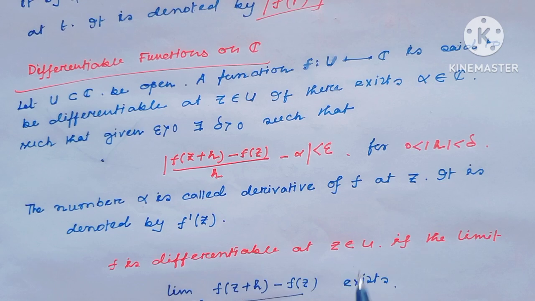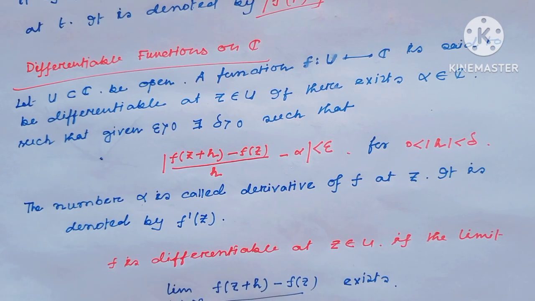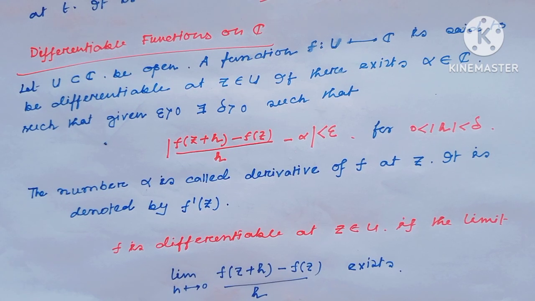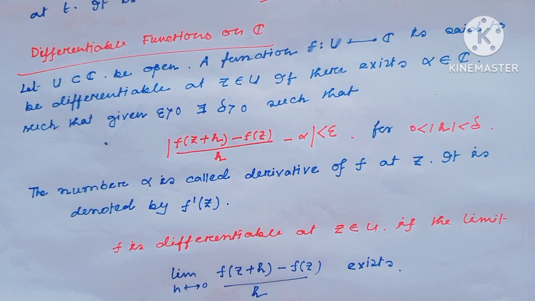This number alpha is called the derivative of the function f at z, and it is denoted by f prime z.